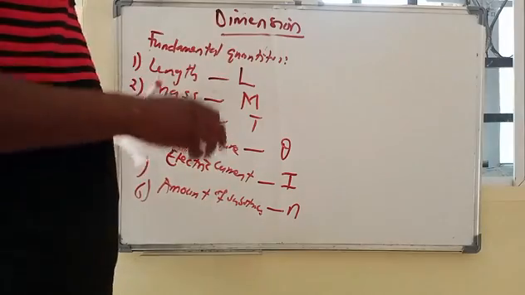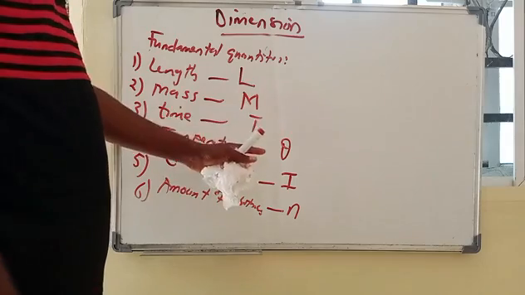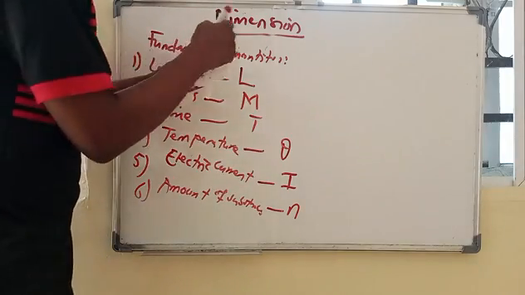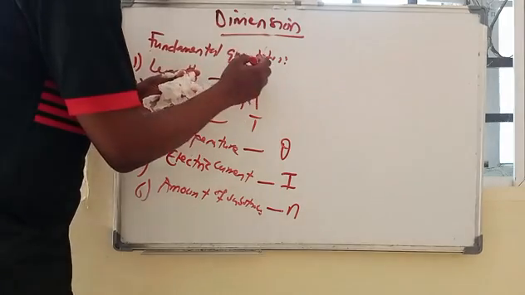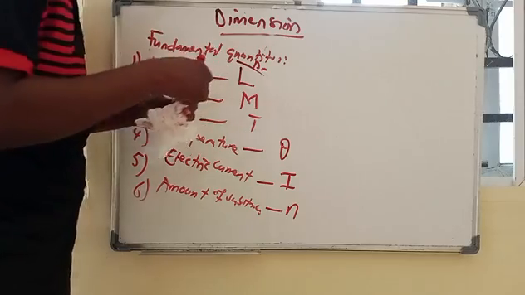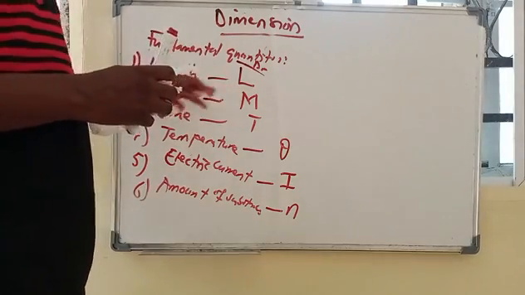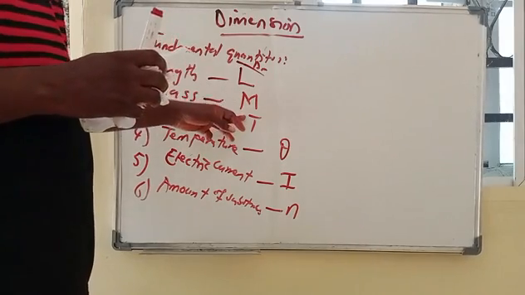These are the symbols of the dimensions, not the units. So a length is capital L, a mass is M, and a time is capital T.